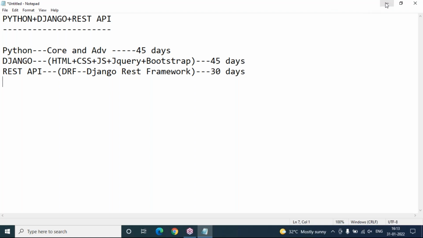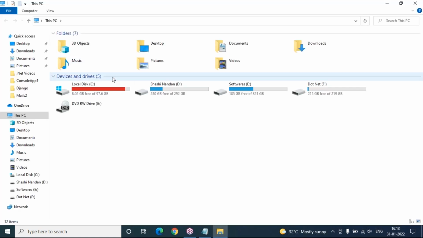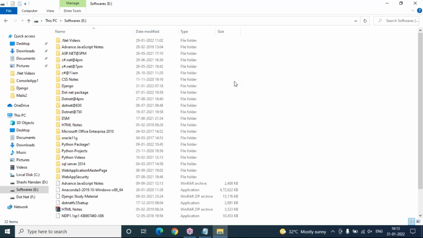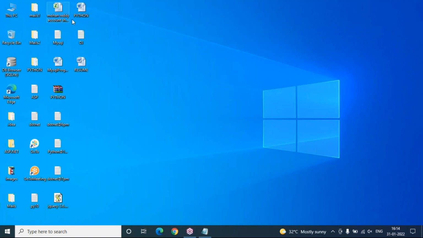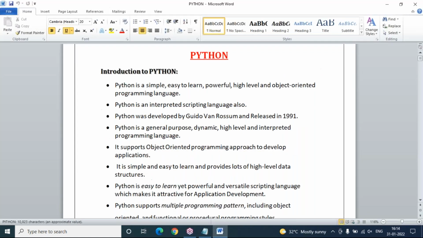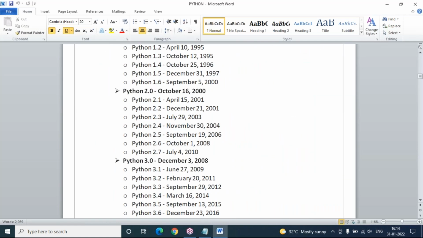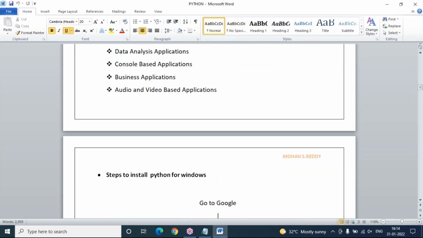So let me show you the material I have. The complete material is with me, and session-wise material is also with me. Now let me show you the Python material first. Look here, this is the Python material, complete material. I prepared step by step what I'm going to discuss in our class. The complete documentation is there with clear pictures and practical implementation. So this is the complete Python material.